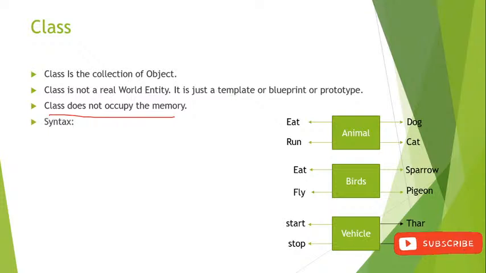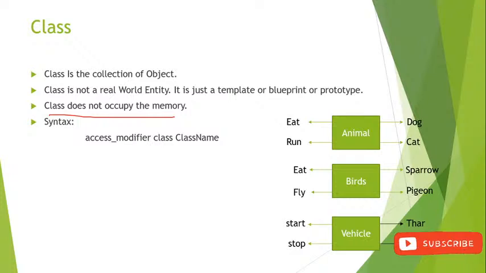After that, syntax. What is the syntax of the class? We have created multiple classes, and you have completed many assignments, so you know very well how to create classes, right? The first thing we have to write is the access modifier. After that, we write the class keyword, and after that the class name.